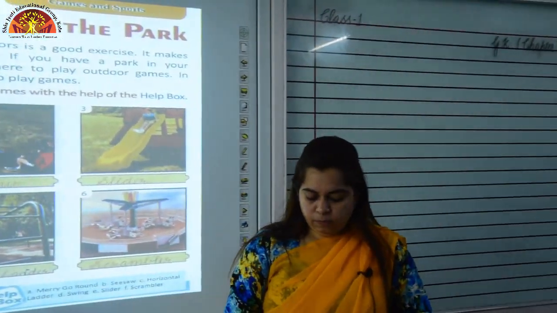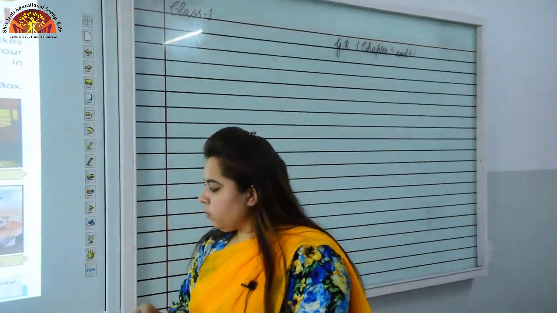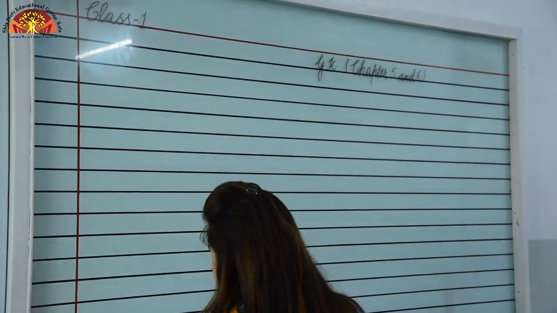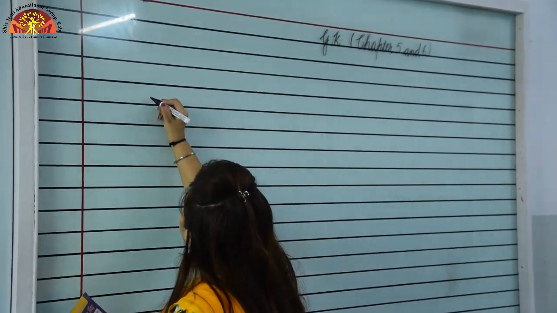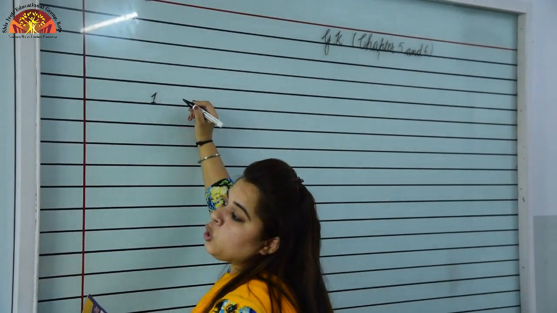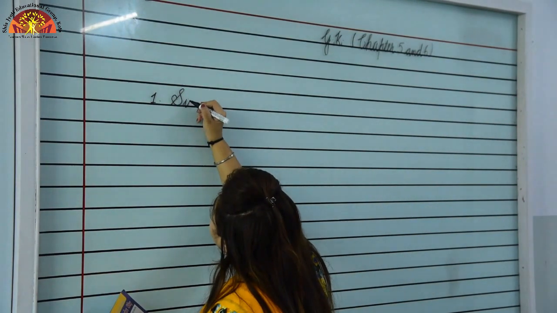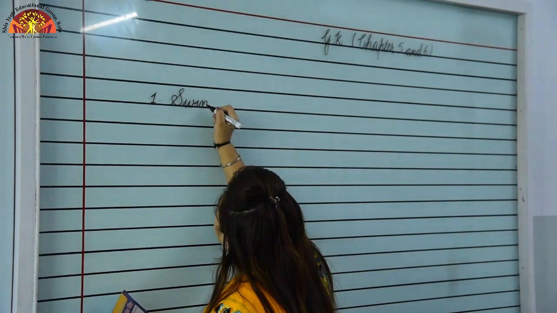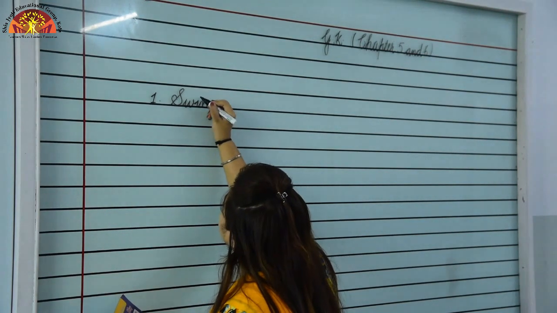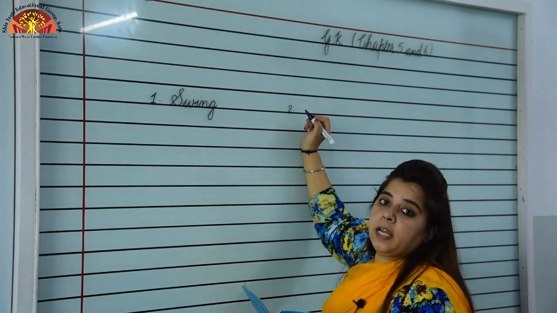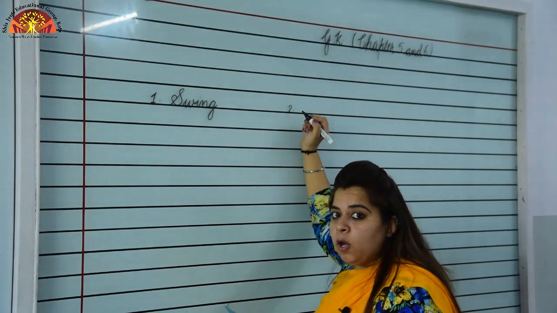One more time we will see how to write all the spellings. The first word which we saw is swing. S will be capital. S-W-I-N-G, swing. The second picture was of seesaw.